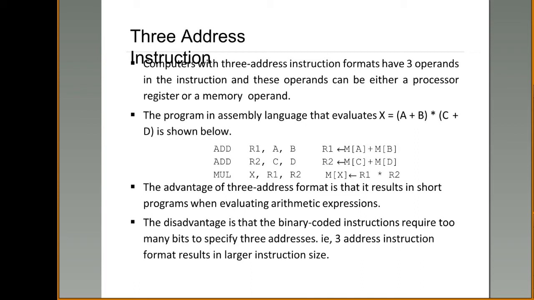What is the next step we perform? Multiplication of these two. Where is the value of A plus B stored? It is stored in R1. The value of C plus D is stored in R2. Right? So R1 and R2 are to be multiplied, and the result has to be stored back into the memory location of X. So mul X comma R1 comma R2, which means that R1 and R2 are multiplied and the result is stored back into M of X. So this is the way to execute a three address instruction.